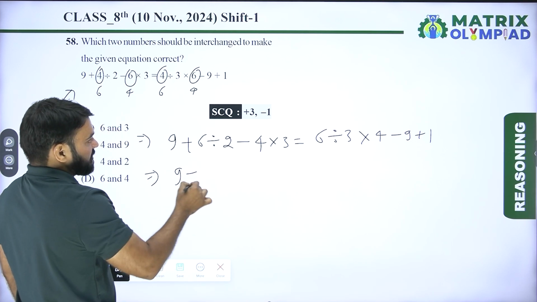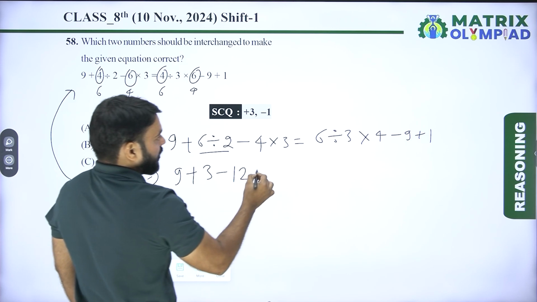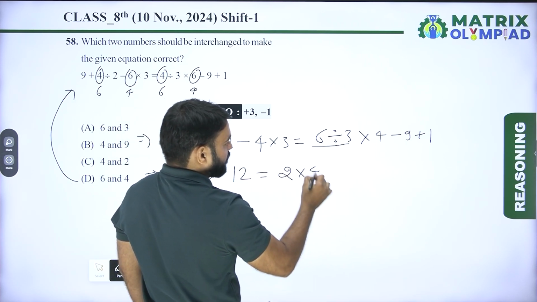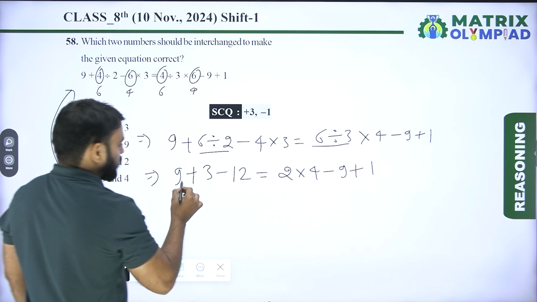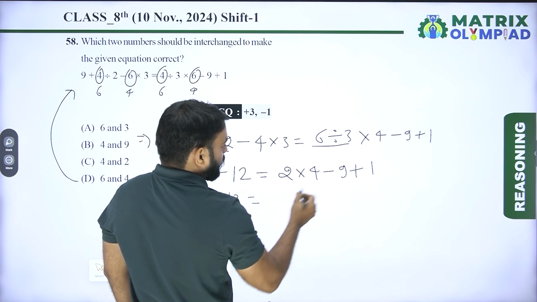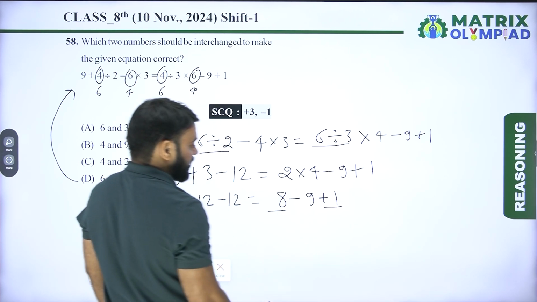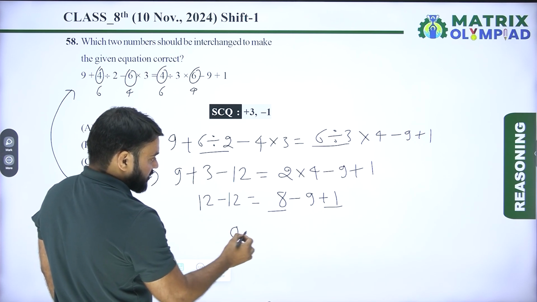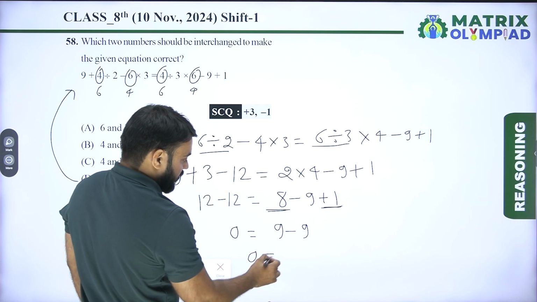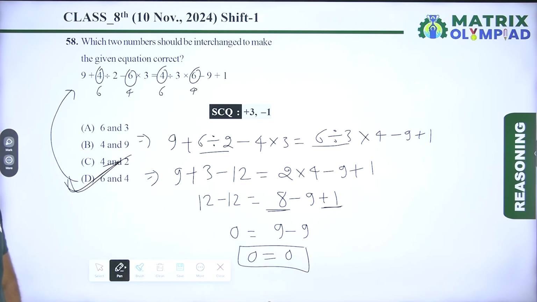So 9 plus 6 divided by 2, it means 3 minus 4 into 3, it means 12 is equal to 6 divided by 3, it means 2 into 4 minus 9 plus 1. So 9 plus 3, it means 12 minus 12 is equal to 2 into 4, it means 8 minus 9 plus 1 plus 8 plus 1, it means 12 minus 12, it means 0 plus 8 plus 1, it means 9 minus 9. So 0 always equals 0. So here option D is the correct answer of this question.